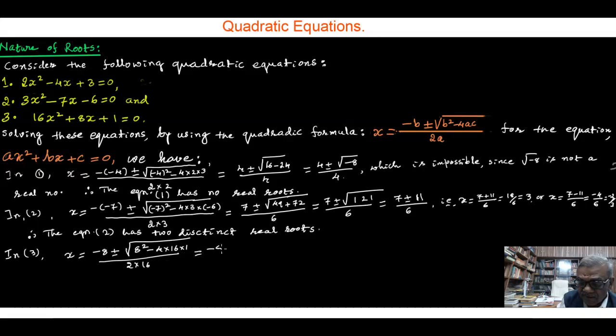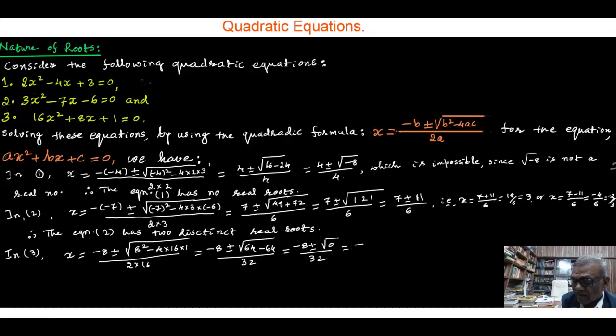That is minus 8 plus or minus square root of 64 minus 64, by 32, which is minus 8 plus or minus root of 0 by 32.